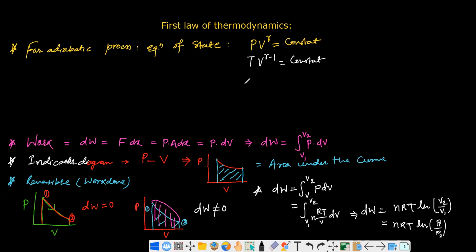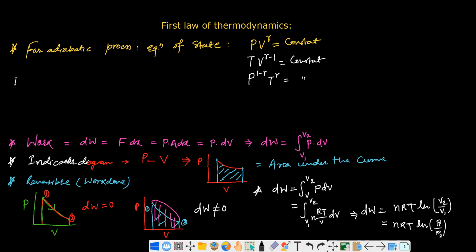Similarly, in terms of pressure and temperature, P^(1 minus gamma) T^gamma equal to constant. So these are the equations of state. So utilizing this PV^gamma equal to constant, the work done in the adiabatic process